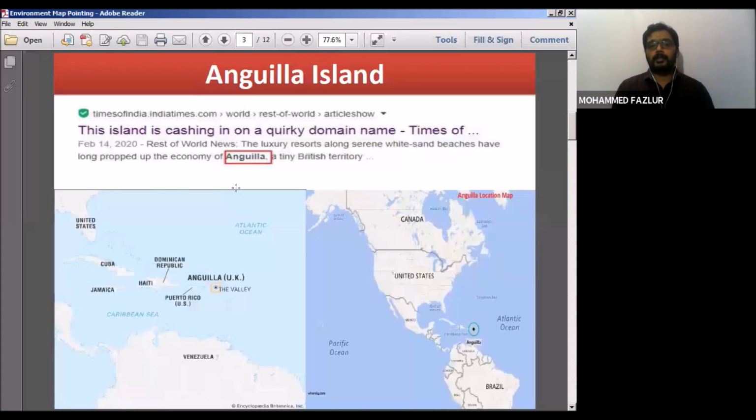This is the most important topic, Anguilla Island. It was in news, and I have picked this from Times of India and also The Hindu. See, two reasons why Anguilla is in news. Look at the map of Anguilla. Anguilla is somewhere between North America and South America. Anguilla Island, these are part of the Caribbean islands.